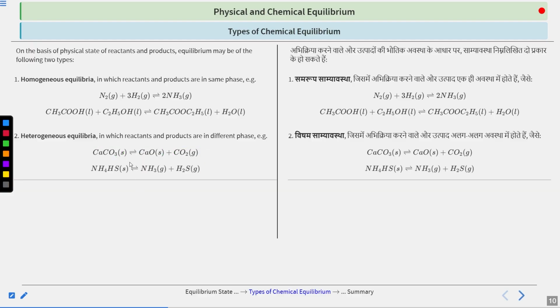Then again we have this dissociation of NH4HS, which gives us ammonia and H2S gas. So this is solid, this is gas, and this is gas. So again your reactant is solid, whereas your products are gas. So this is not an example of homogeneous, but it is an example of heterogeneous equilibria. So this is the classification of chemical equilibrium types.